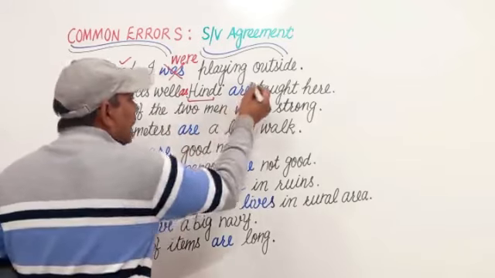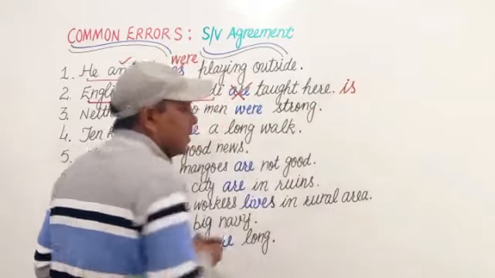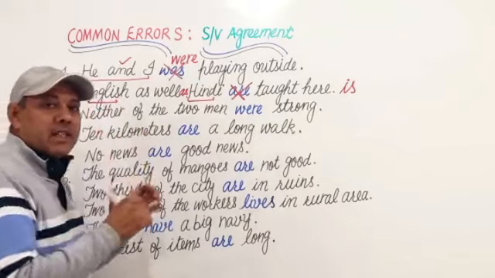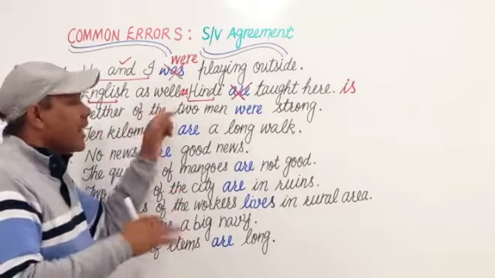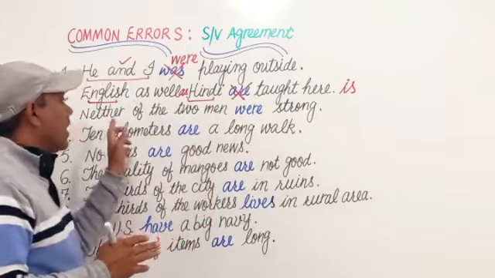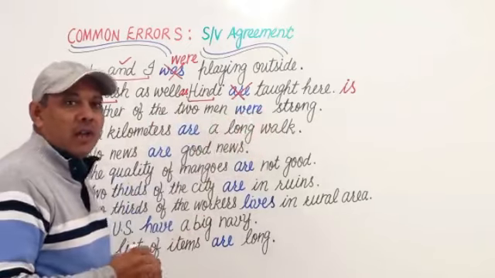So we can't use are here and we shall use is. यहां बेसिकली वो इंग्लिश यानी कि एक लैंग्वेज की ही बात कर रहा है, English as well as Hindi is taught here. Next is neither of the two men were strong.